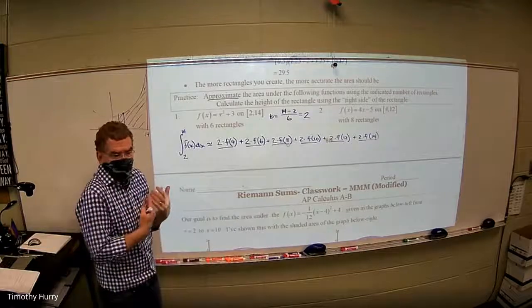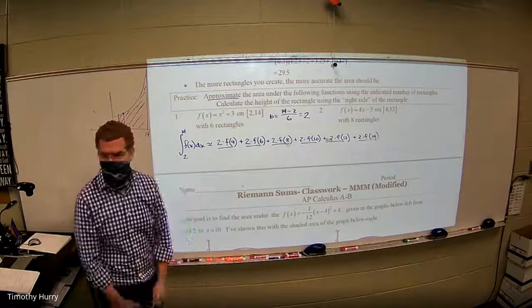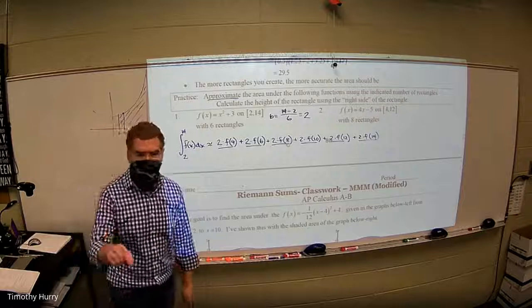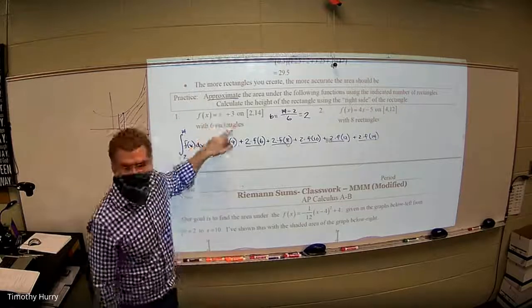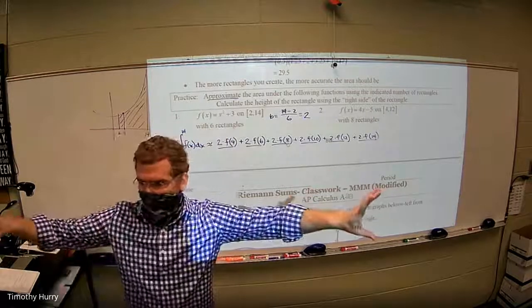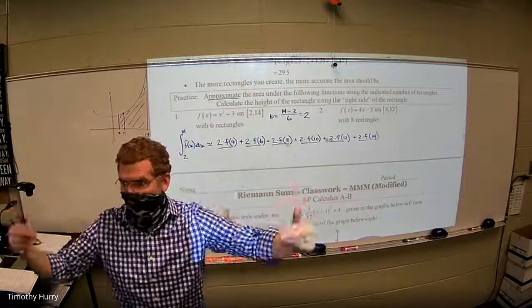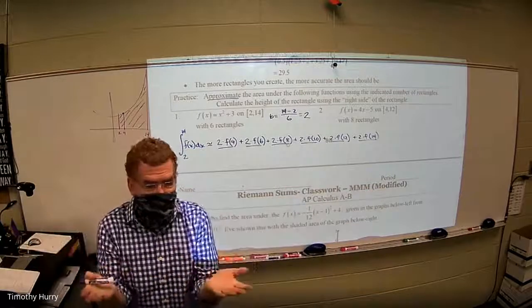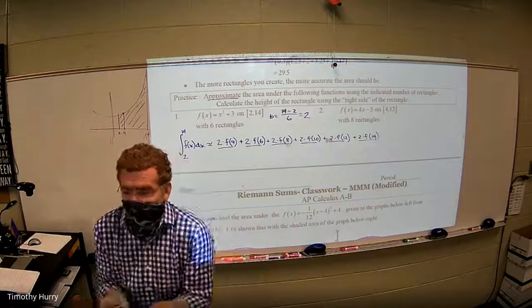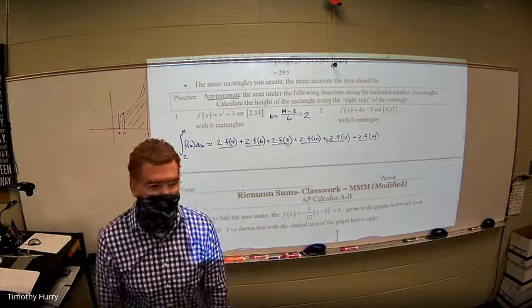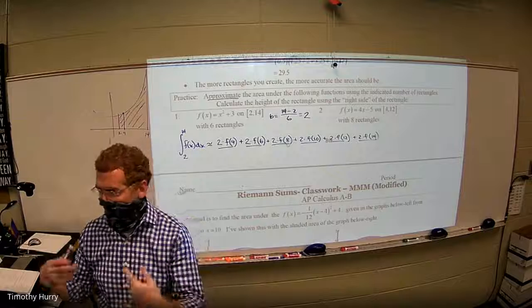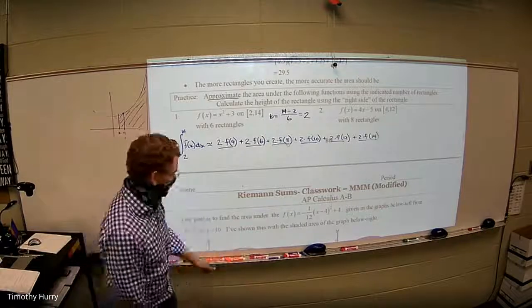Now, I still have to do the algebra of actually finding those heights, right? Now, AP a lot of times won't give you the function. They'll give you a table of values. So you'll have a table that will have X and Y values, right? And the Y values represent those heights. I love those. They're spoon feeding them to you. You don't have to actually find them. So be ready to use lots of tables and charts. I will give you plenty of practice with that as well.